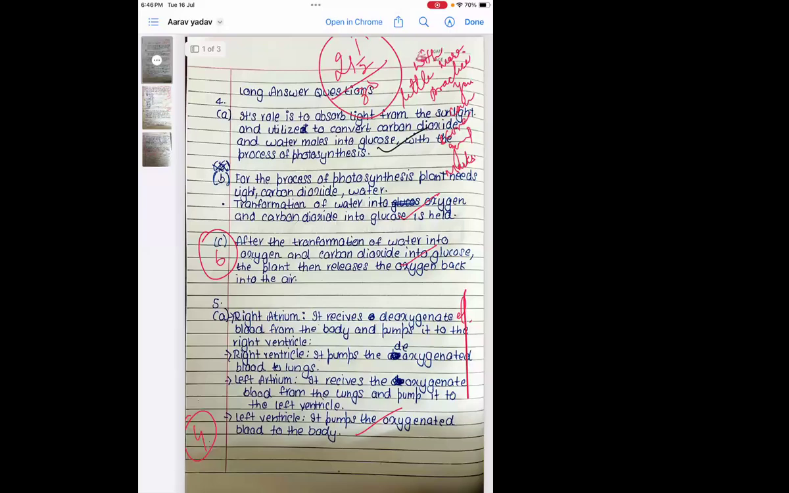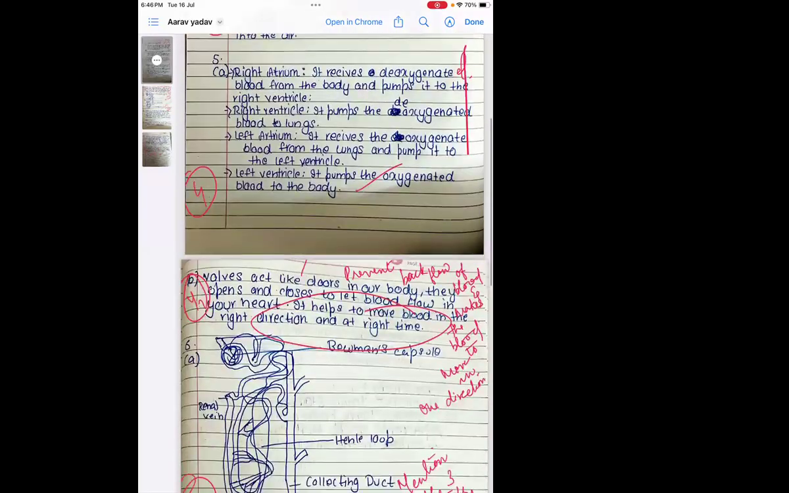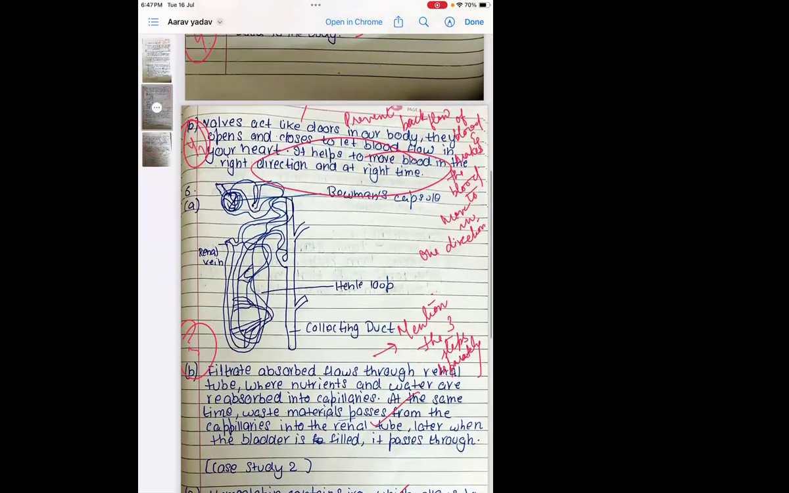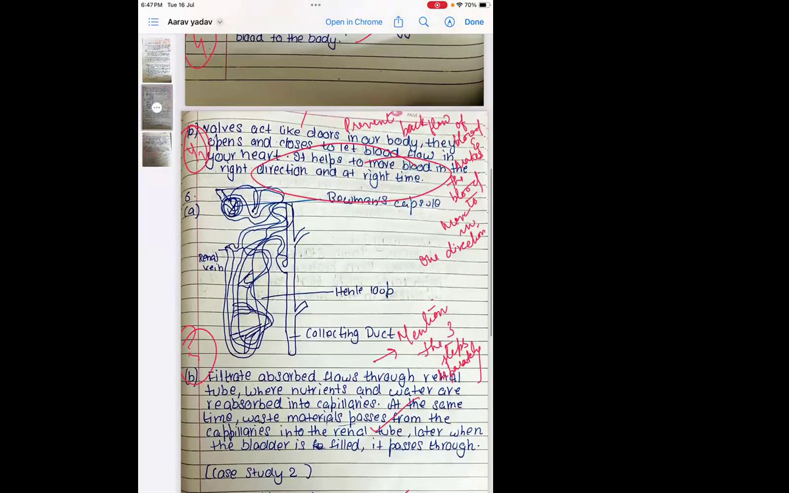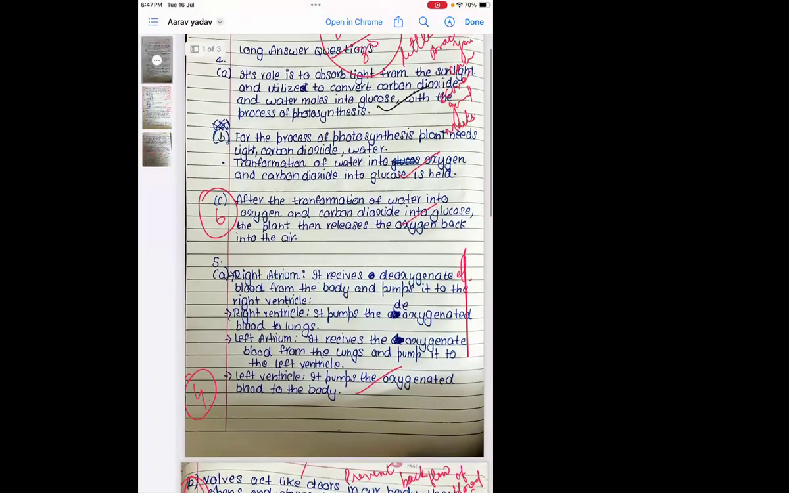Arav, yours, the first one you have written correctly, I guess. No, wait, let me see. The diagram is not so appropriate. Then valve, you have written it helps to move blood in the right direction at the right time, which is wrong actually. It basically prevents backflow of blood. And with that, what happens? It will be going only in one direction, unidirectional. So the starting two are correct.